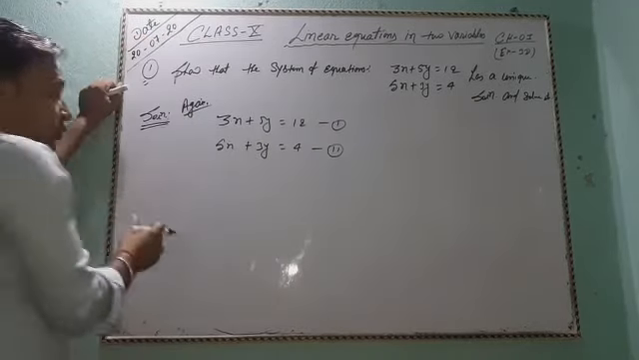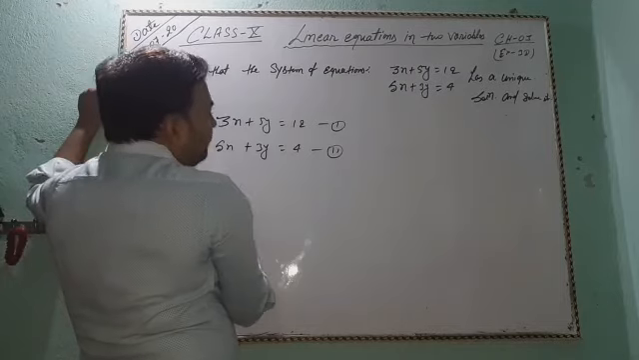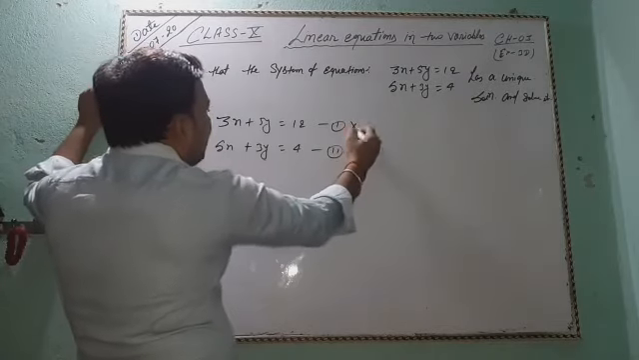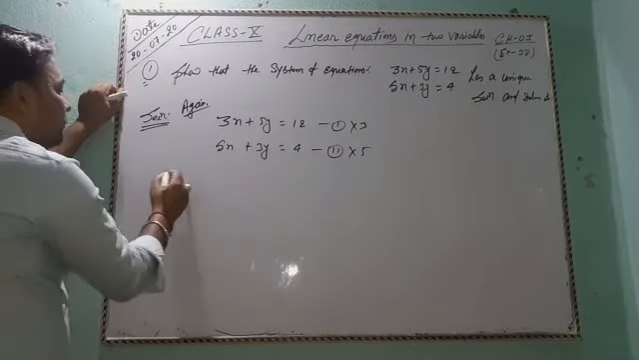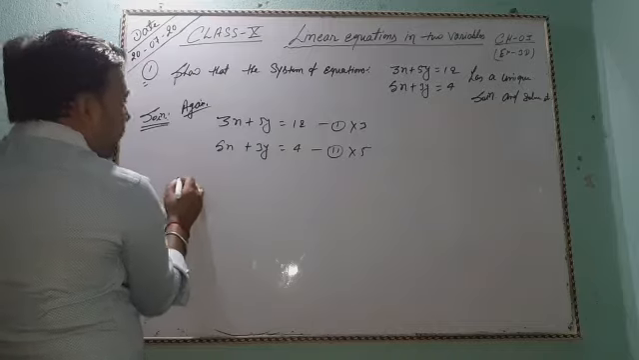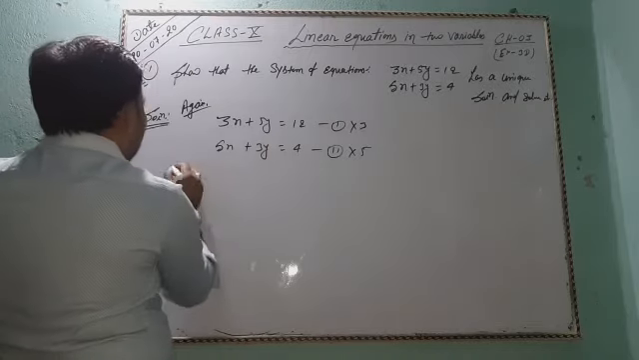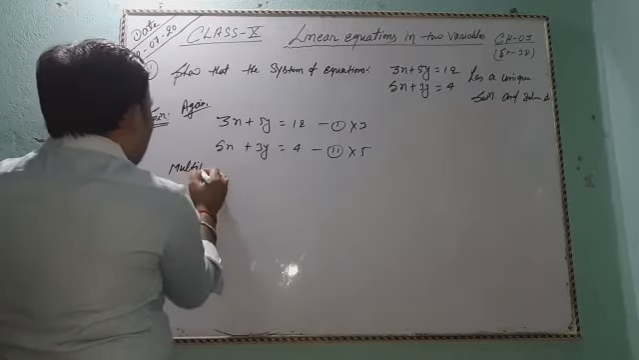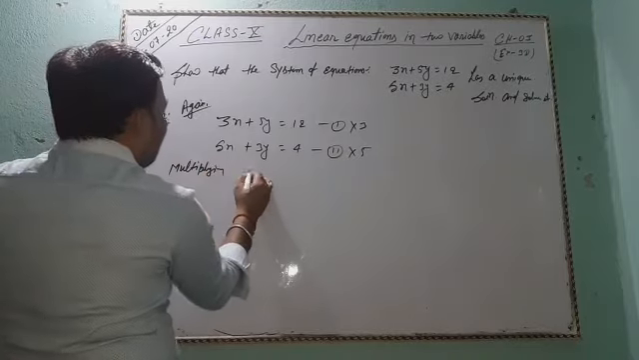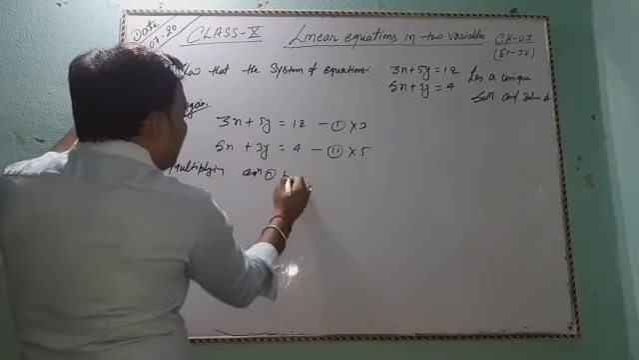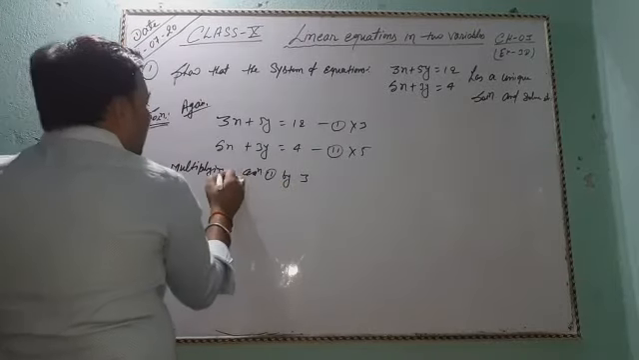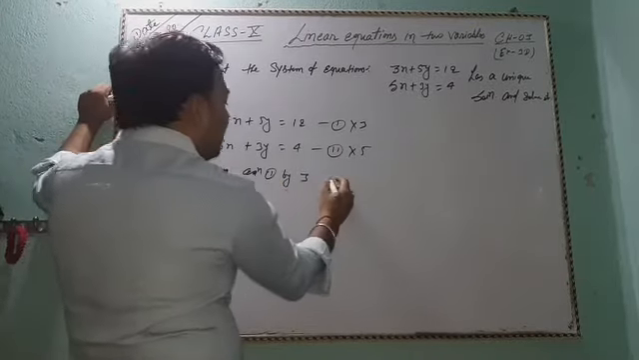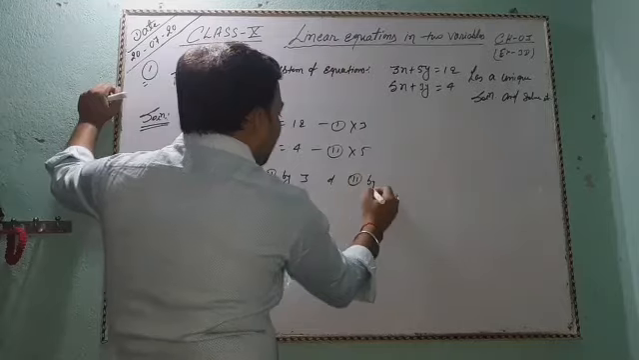Okay, so multiplying 1 into 3 and multiplying 2 into 5. Okay, so multiplying equation 1 by 3 and equation 2 by 5.